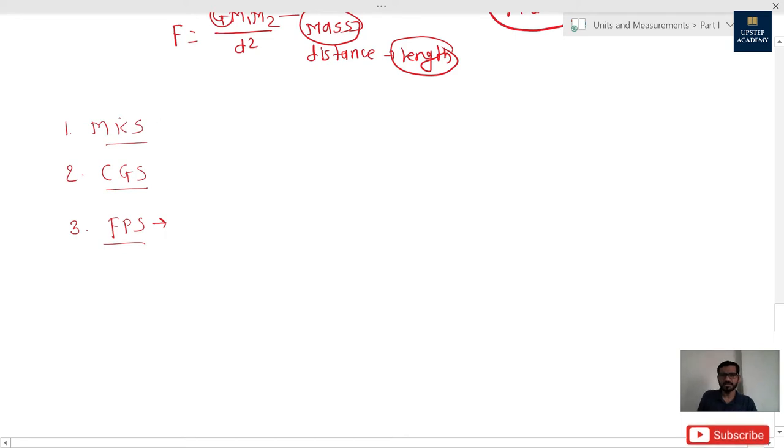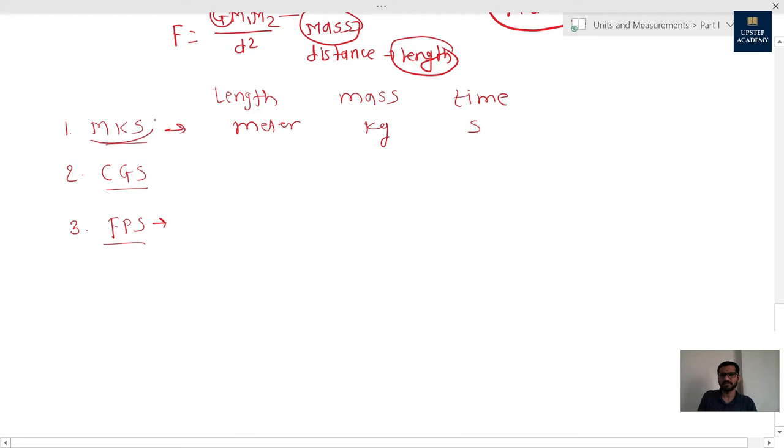I'm going to write three physical quantities over here: length, mass, and time. If length is measured in meter, mass in kilogram, and time in second, then that system becomes the MKS system. What will be the CGS system?